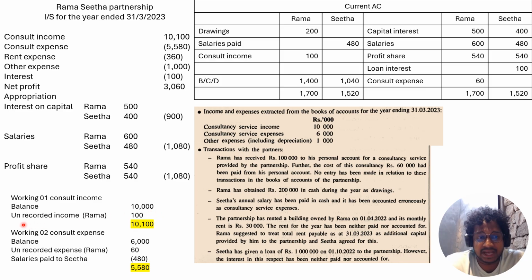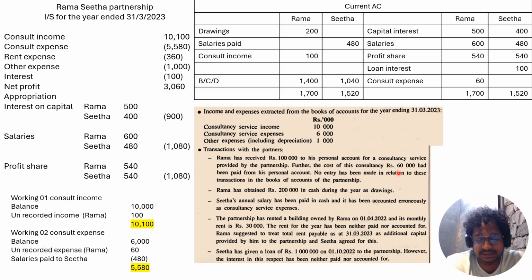To that you have to add the unrecorded income deposited to Rama's account, 100. So your consultancy income should be 10,100. That amount you should record in the current account.